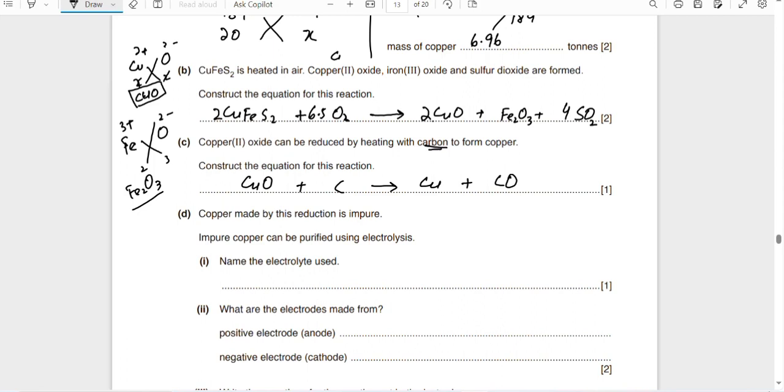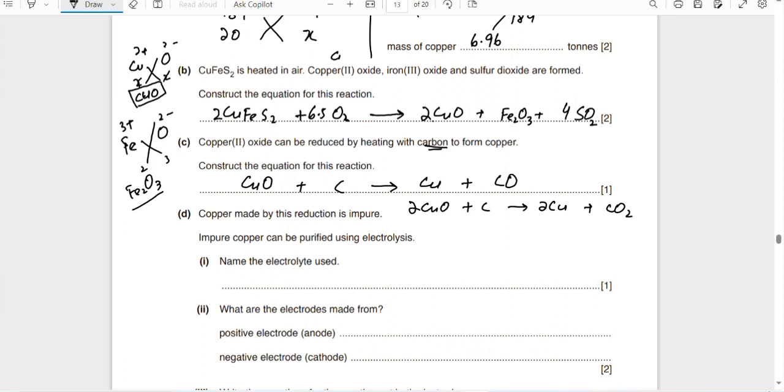This is one of the equations. But you can also write, if you have copper oxide in excess and the carbon is in limiting amount, then carbon dioxide will be formed. How? Write 2CuO, meaning it is in excess, plus carbon, then 2Cu will be formed, and then carbon dioxide. Both equations are right. You may write any of these, depending upon the situation. If we have copper oxide in excess, then carbon dioxide will be formed, and if we have carbon and copper oxide in the same amount, then carbon monoxide will be formed.